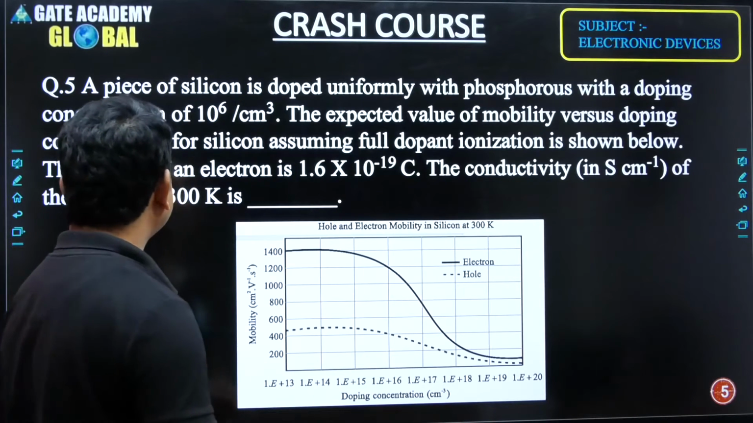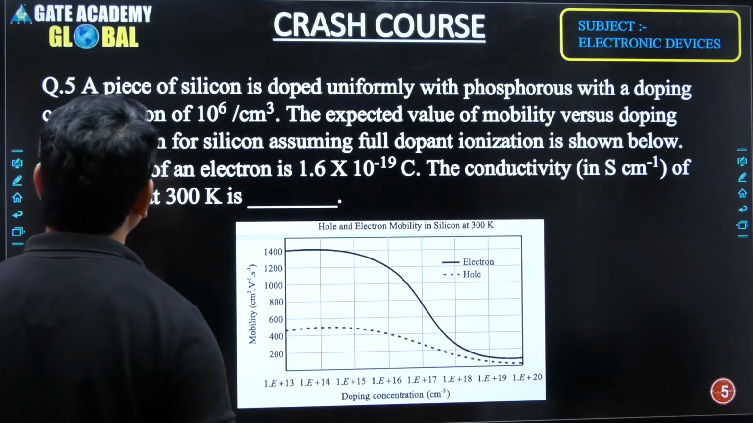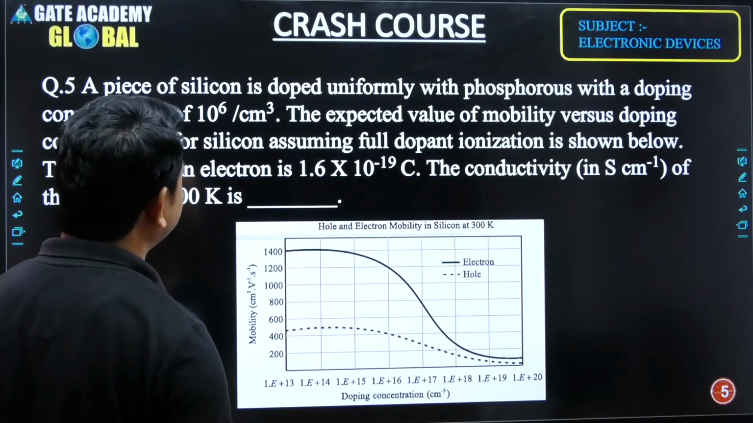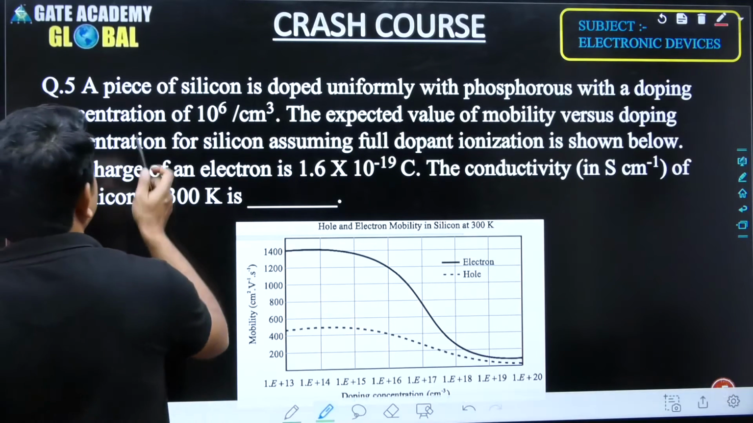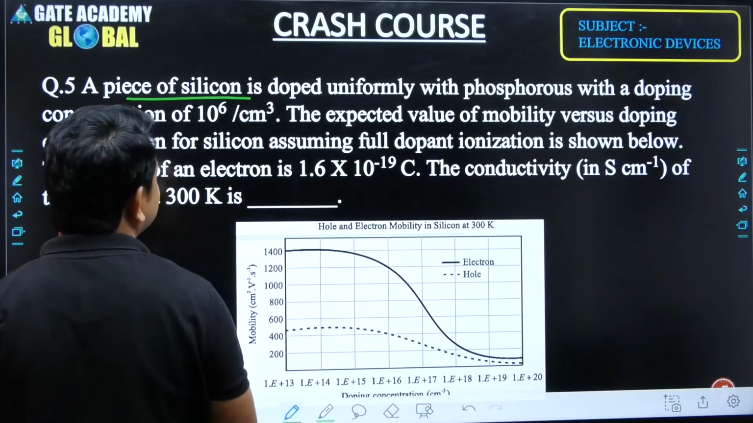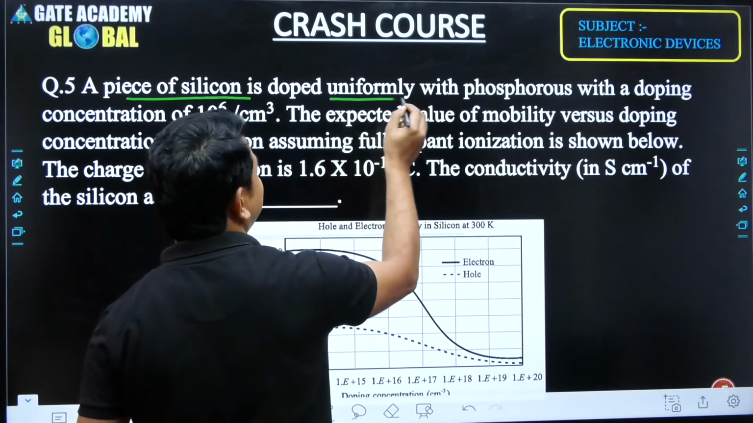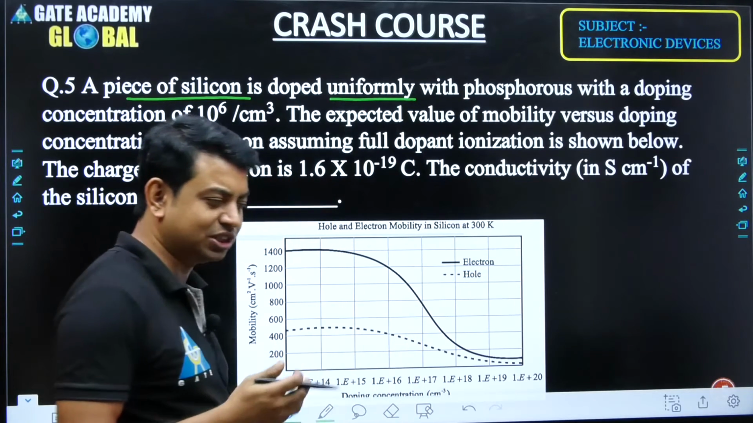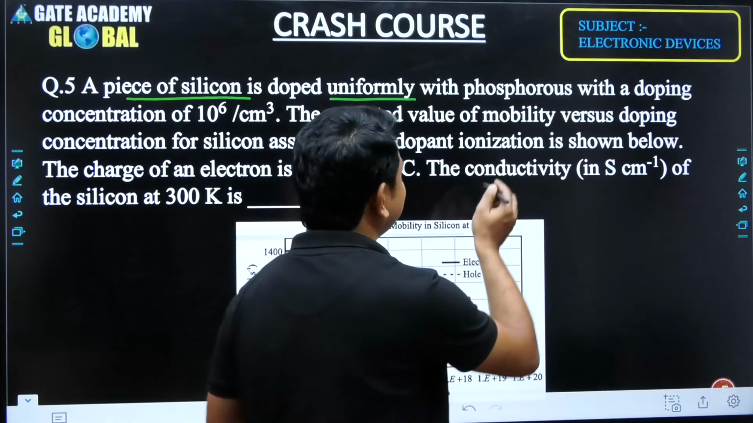So I will take this question, and we have seen that a piece of silicon is doped uniformly with phosphorus. Again, we have a piece of silicon, which means this is the intrinsic material, and it is uniformly doped. That means the concentration is not changing with respect to distance. It is uniformly doped with phosphorus.